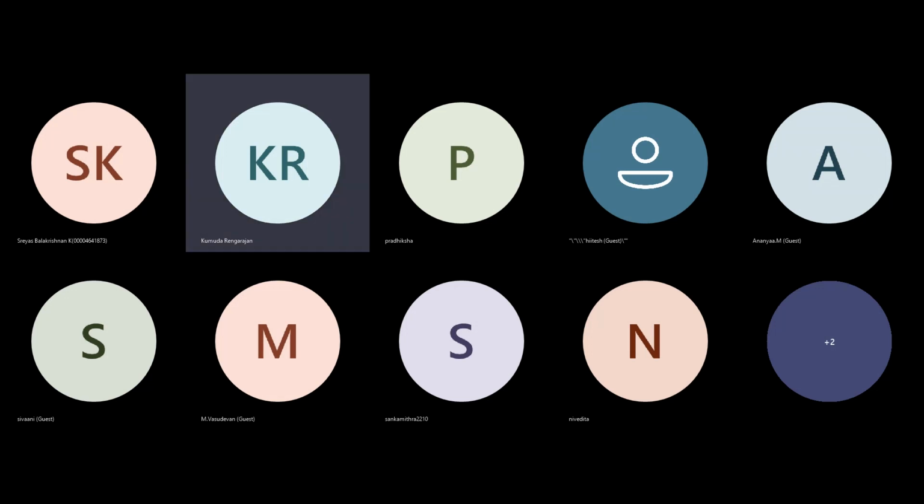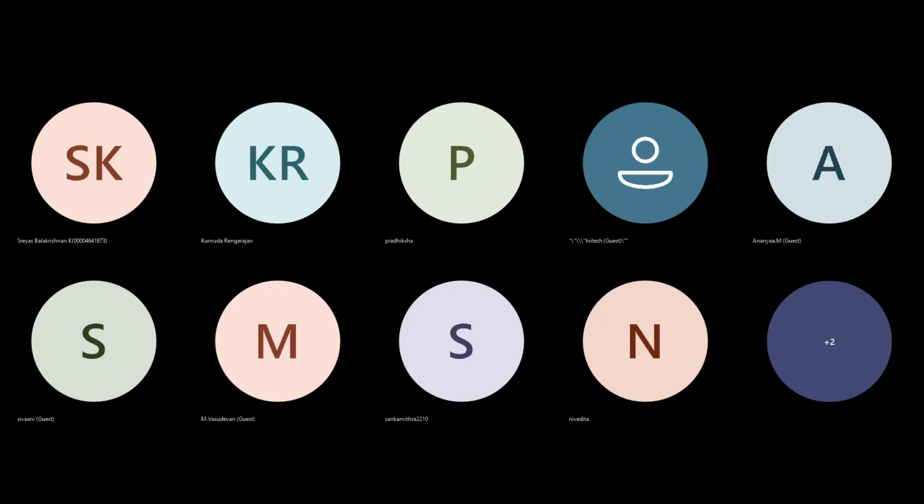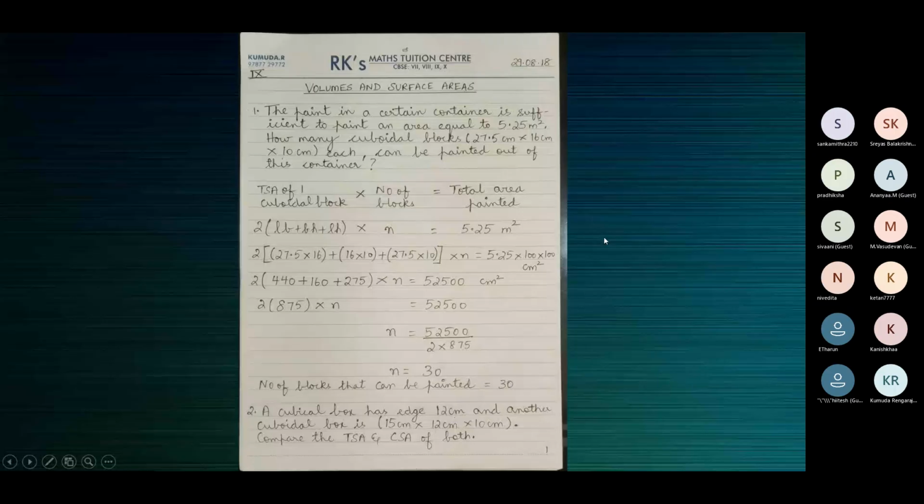I think I'll show you the answers so far. Yes, children, we'll see the answers we've discussed so far, 1, 2, 3, and 4. In the first one, 5.25 meters square should be converted to centimeter square. Meter to centimeter, multiply by 100. Meter square to centimeter square, multiply by 100 two times.